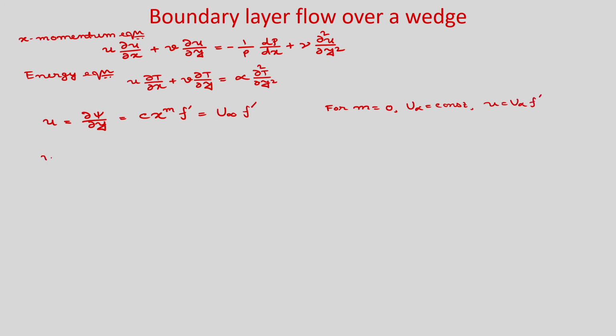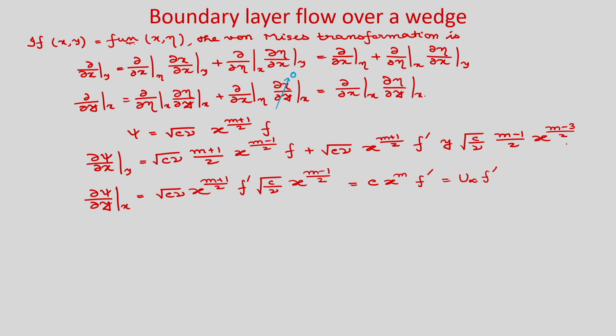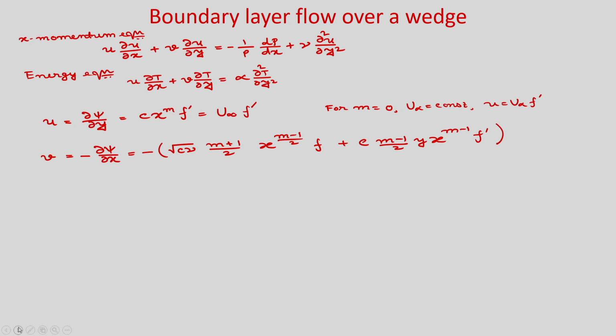Now, the velocity v you can write as minus del psi by del x, okay, and that we have found already. So, if you see, it will be minus root c nu m plus 1 by 2 x to the power m minus 1 by 2 into f plus c m minus 1 by 2 y x to the power m minus 1 f prime. Okay. So, you can see from the previous expression, so that we have rearranged and we have written in this form. Okay.